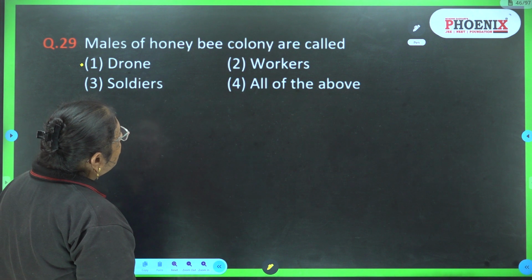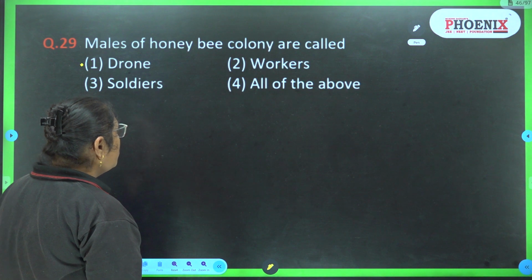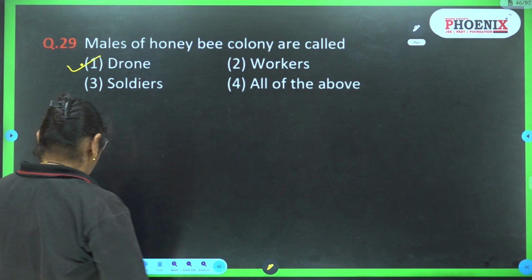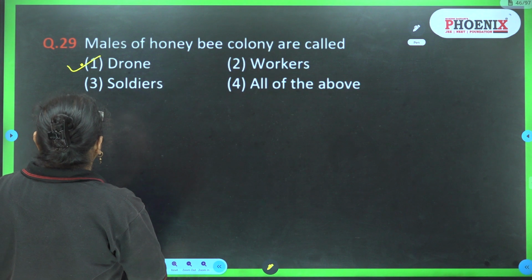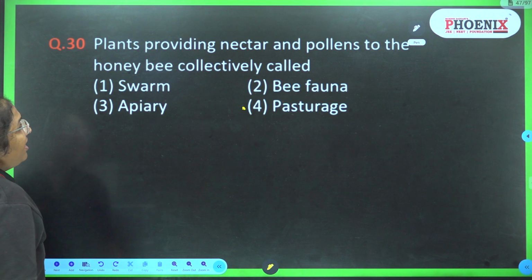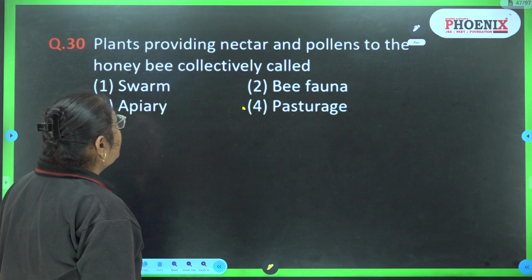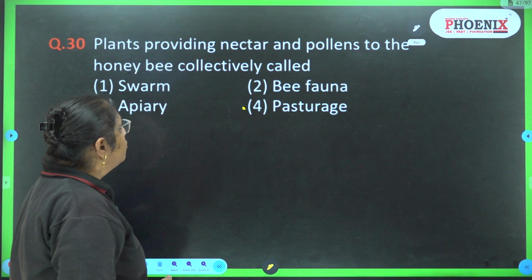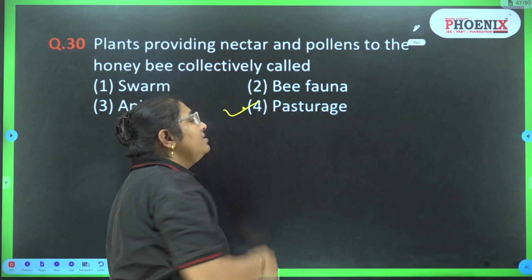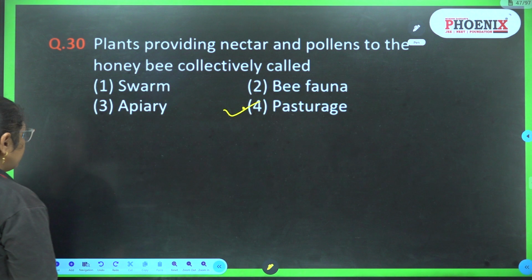Males of a honeybee colony are called drones, workers, soldiers, or all of the above. So they are known as drones. Plants providing nectar and pollen to the honeybee are collectively called swarm, bee fauna, apiary or pasturage. So the answer is pasturage.